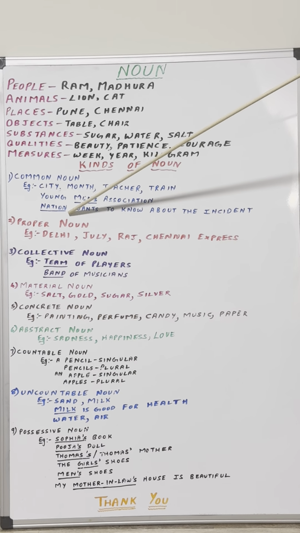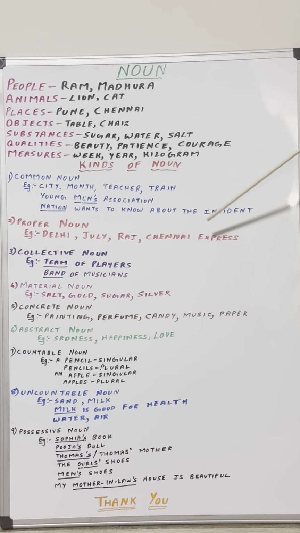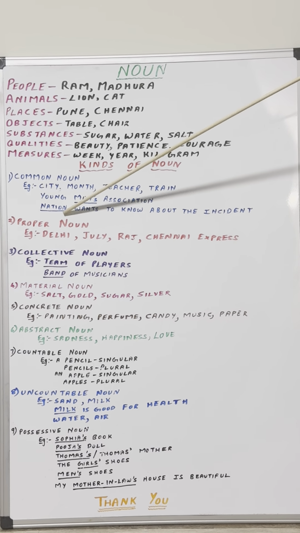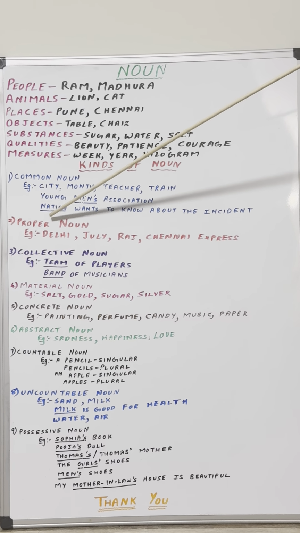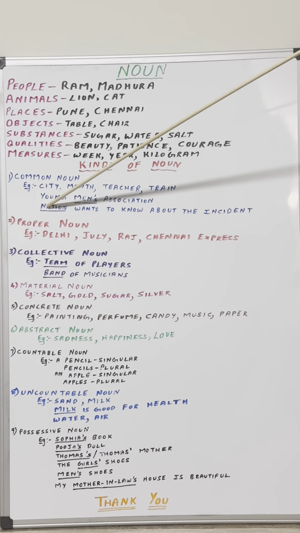Similarly, in the second example, nation wants to know about the incident. Here, nation is a common noun. Can be any nation. So, I have not mentioned anything in particular. Here, it comes in the beginning of the sentence.